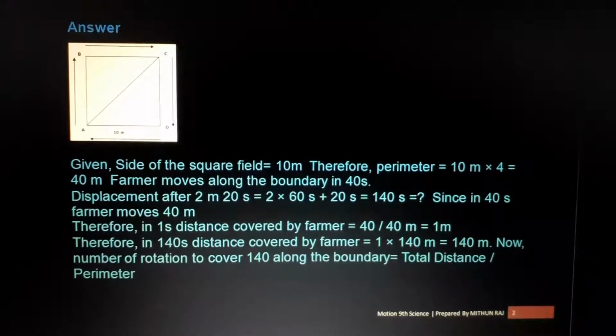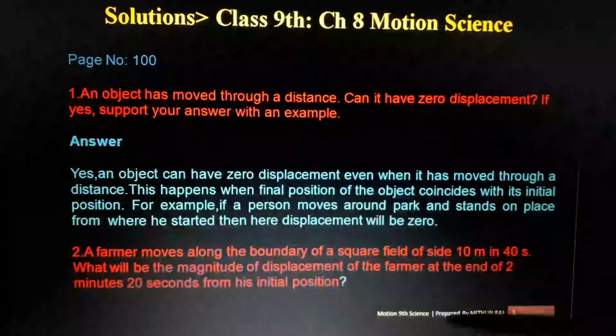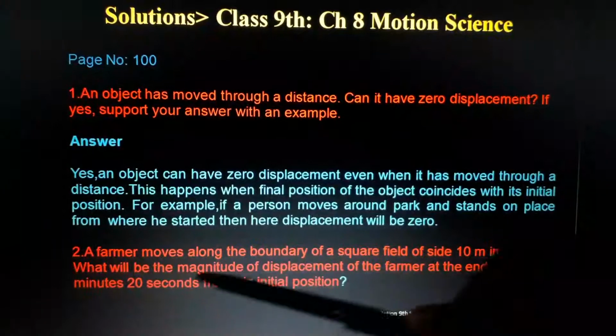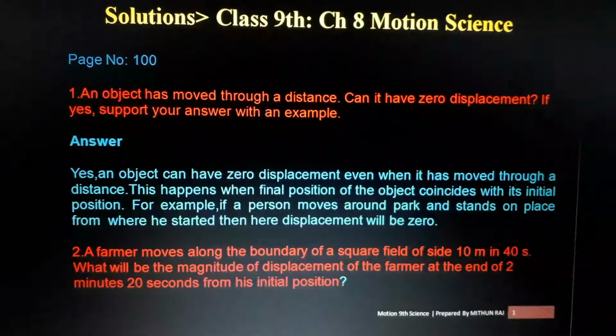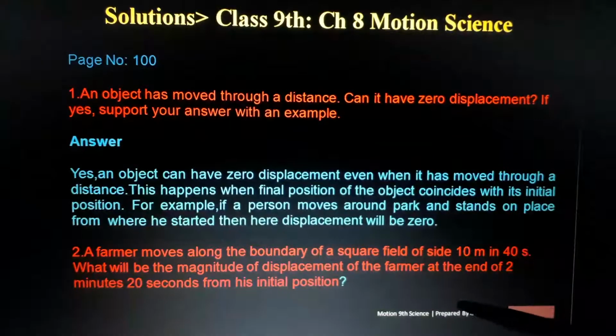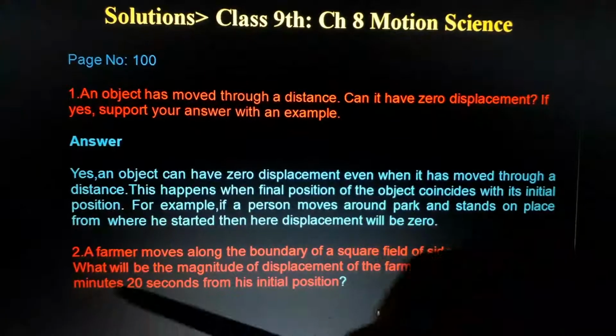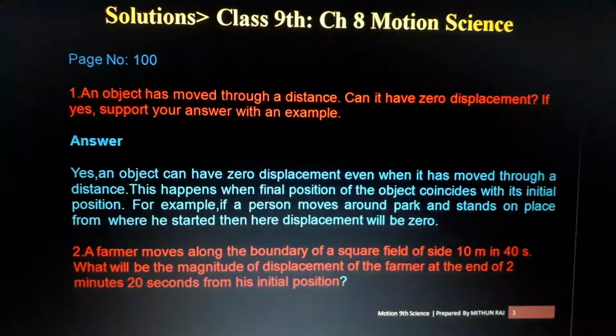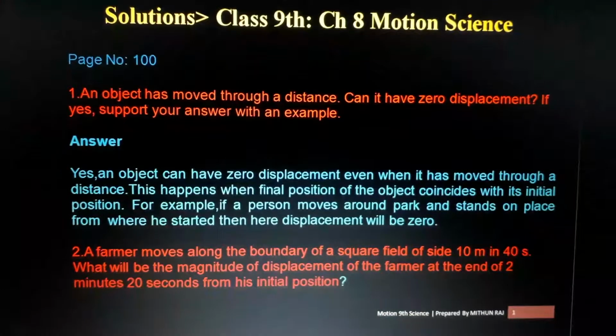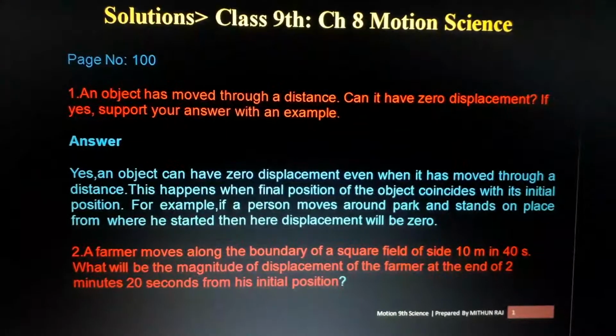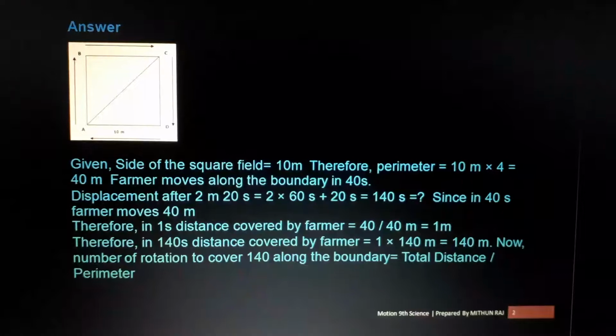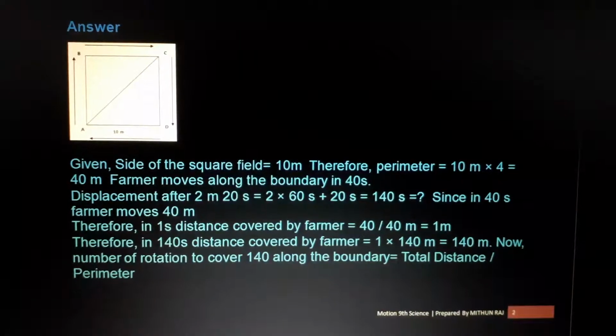Okay, so we need to find out what? See the question one more time. We need to find the displacement, measurement of displacement of the farmer at the end of 2 minutes and 20 seconds. After 2 minutes and 20 seconds. In 40 seconds, how much displacement did he cover? One full round, isn't it?